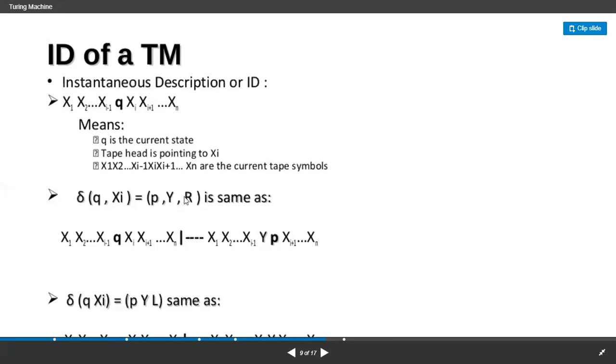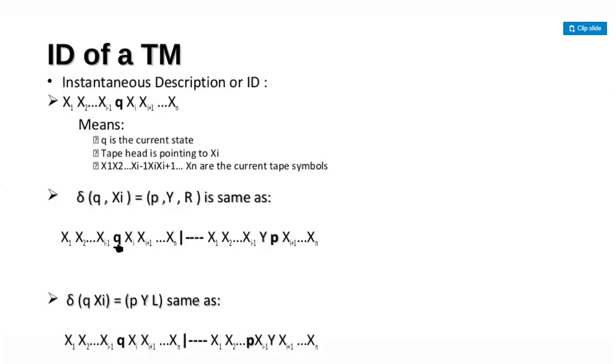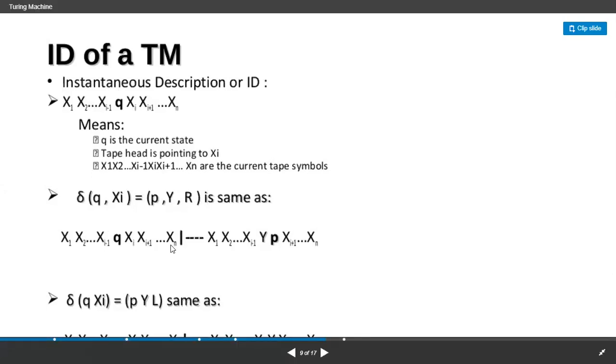R is nothing but right. That means you need to move right or you need to move left, like that we're having here, right? And the same transition can be written with the instantaneous descriptor like this. How we're writing this means, see here, from x1 to xi minus 1, q, and xi to xn.